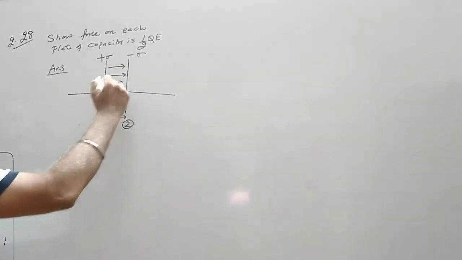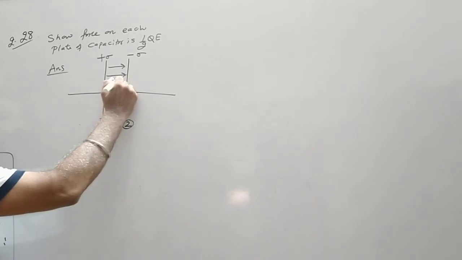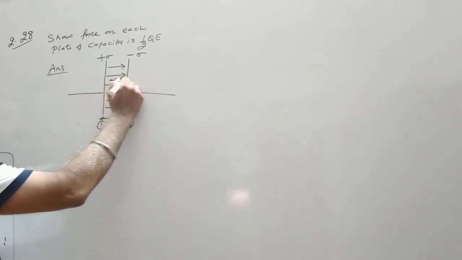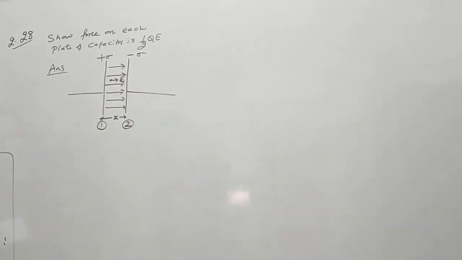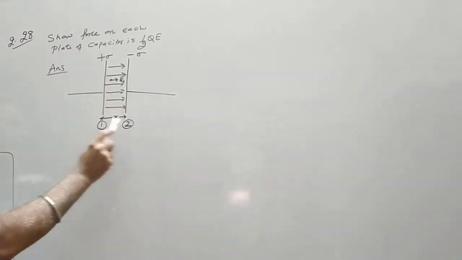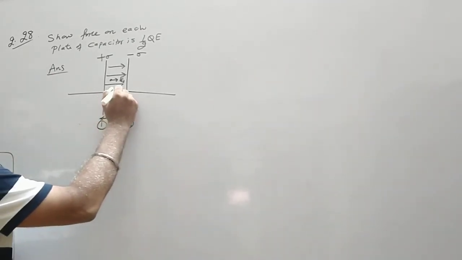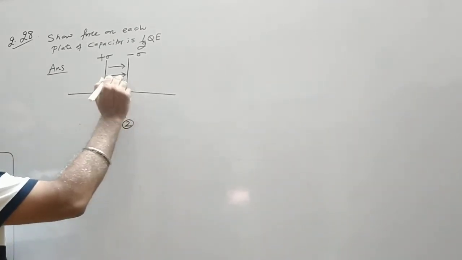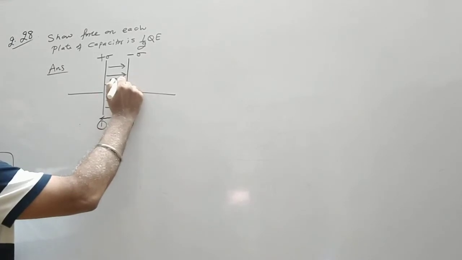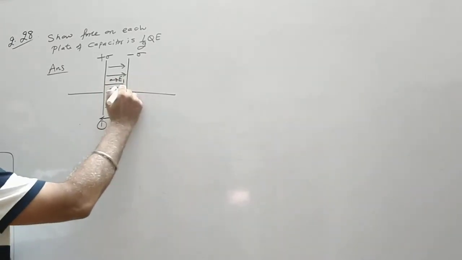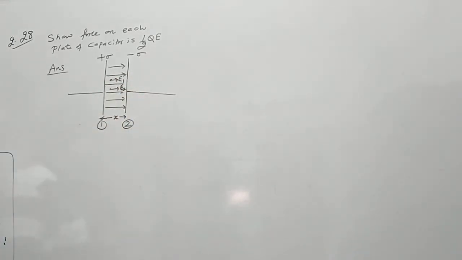If I consider a point here, the electric field intensity between the two plates is in one direction, that is E1 from plate 1 to plate 2. Similarly, the electric field intensity between the two plates due to plate 2, which is negatively charged, is also in the same direction.